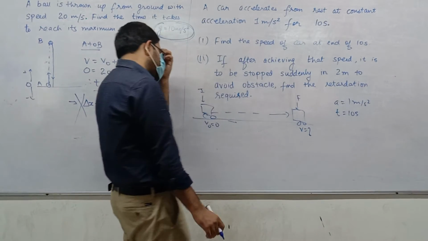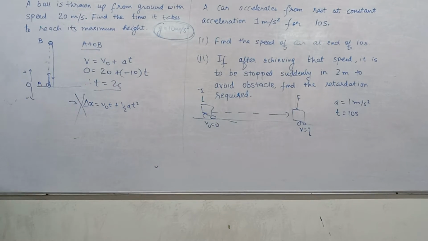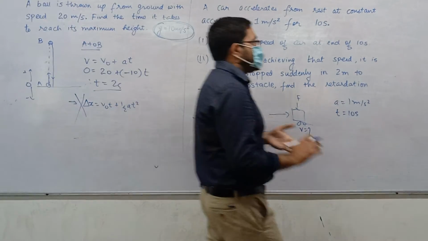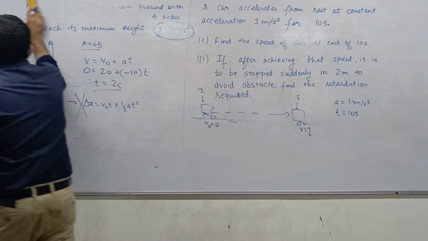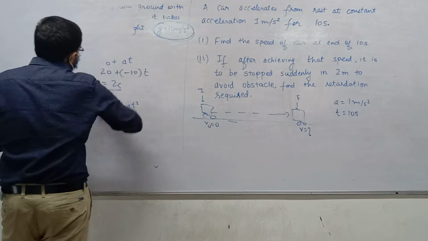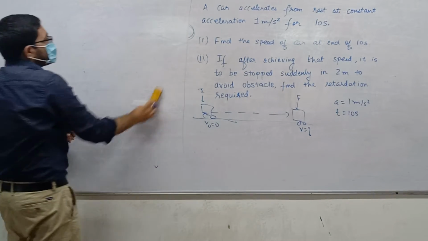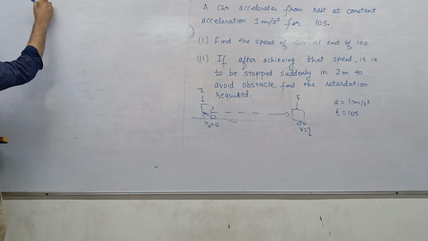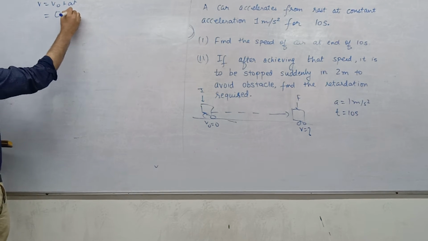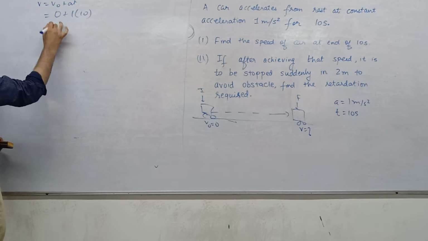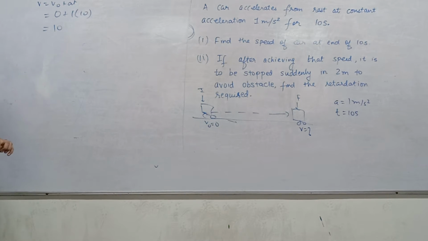Is the acceleration constant? Yes. So what can we use? Equations of kinematics. Which one to use? 1, 2 or 3? What's the answer? V equal to V0 plus at. So 0 plus 1 into 10. So answer is 10. Unit? Meter per second.